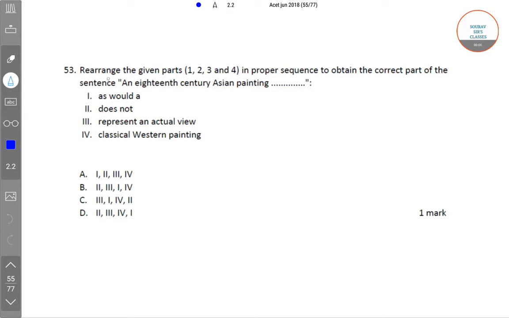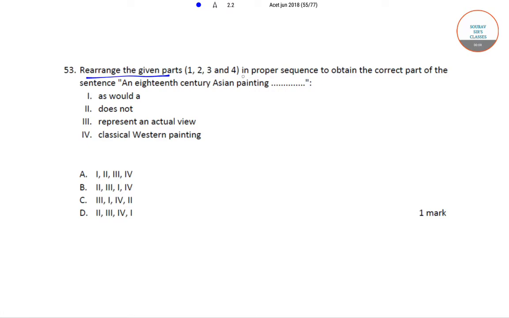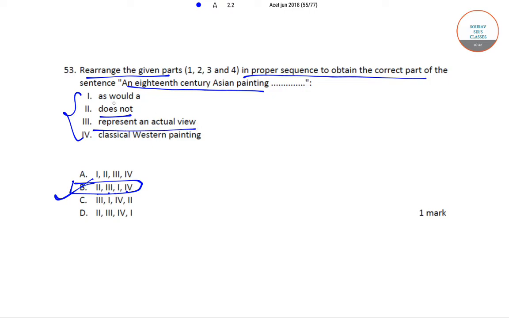In this question, we need to rearrange the given parts in proper sequence to obtain the correct sentence. An 18th century Asian painting, and then we need to arrange this in an ordered way. Now you'll see that according to option B, this sentence makes perfect sense. That is in the order 2 3 1 4. So an 18th century Asian painting does not represent an actual view as would a classical Western painting.